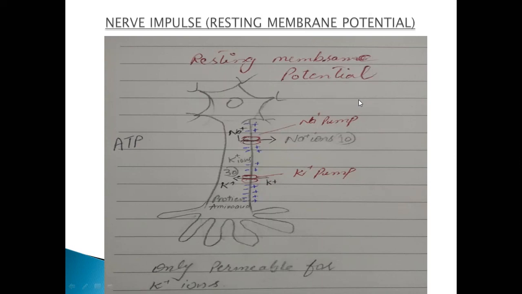You can check it through the voltmeter when you are in resting condition, when you are doing nothing. At that time, the voltmeter can check, and this resting membrane potential will be minus 70 millivolt. Minus means inside the membrane, the potential is 70. So it is all about the resting membrane potential. Here it ends. If you understand the resting membrane potential, then understanding active membrane potential is nothing difficult.